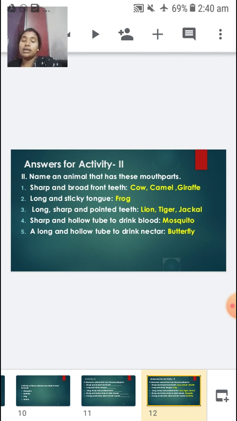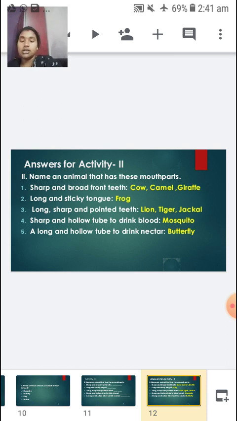Two insects have a hollow tube. One is a mosquito and the next is a butterfly, right? Mosquitoes drink blood and insects like butterflies drink nectar from flowers. So when there is a question like this, a sharp and hollow tube to drink blood, when the word blood is there, you have to write mosquito. And when there is the phrase nectar from flowers, then you have to write butterfly.